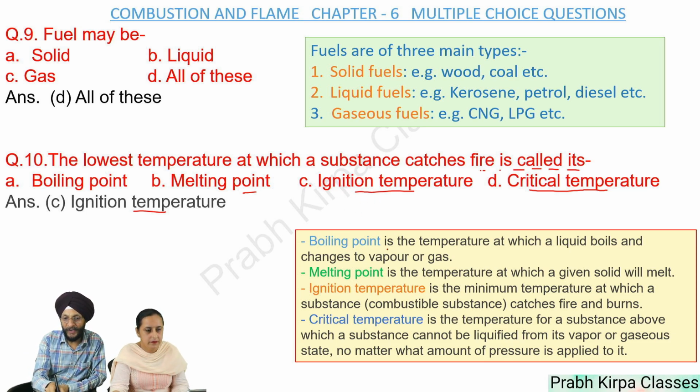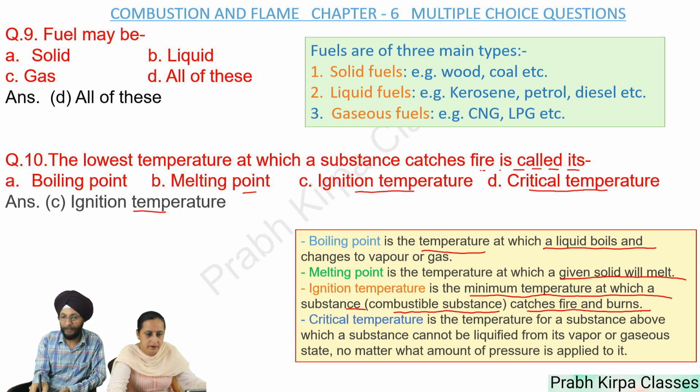So far as boiling point is concerned, it is the temperature at which a liquid boils and changes to vapor or gas. Melting point is the temperature at which a given solid will melt. Ignition temperature is the minimum temperature at which a combustible substance catches fire and burns.